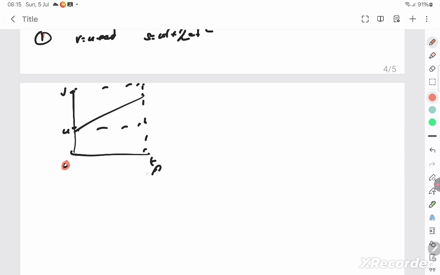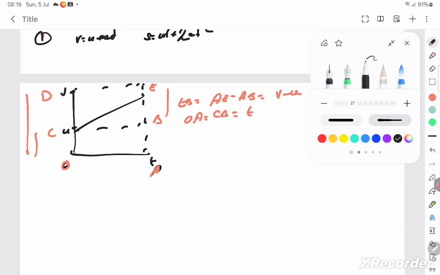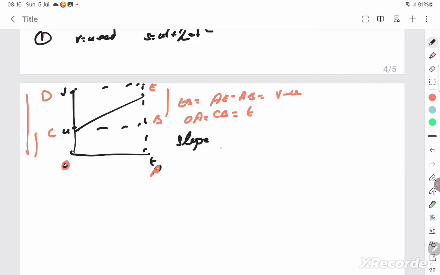Let me name it now: OA, B, C, D, E, F. So you know what is EB. EB is equal to AE minus AB, which is V minus U. You can see V minus U, that is EB. And OA is equal to CB is equal to time taken. You know the slope of this graph, because it's a VT graph, the slope will get you acceleration, which is opposite EB by adjacent OA or CB, and therefore it's V minus U by T. So A is equal to V minus U by T, therefore V is equal to U plus AT is the first derivation.